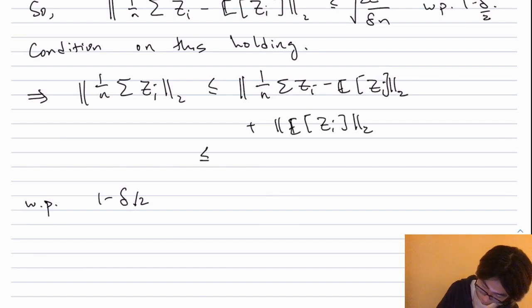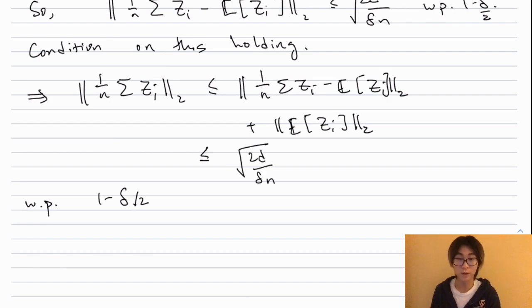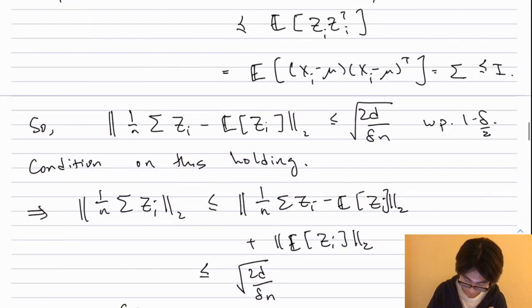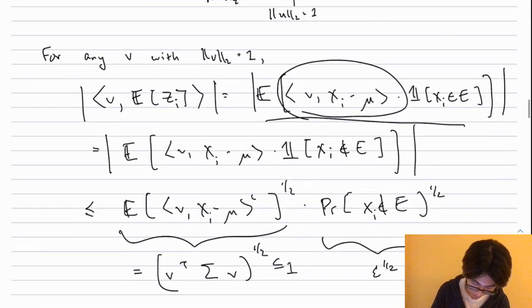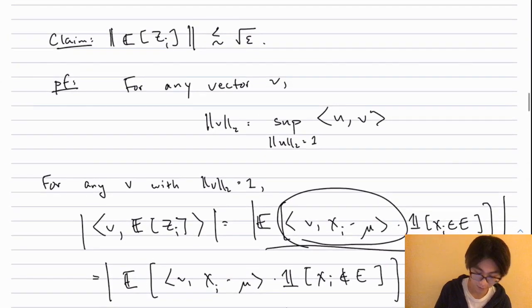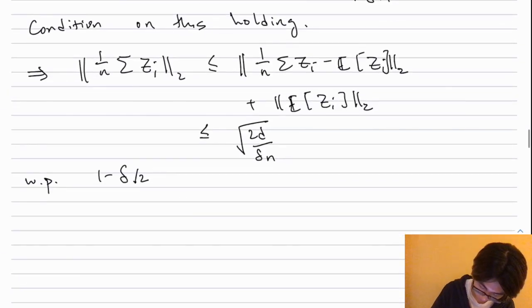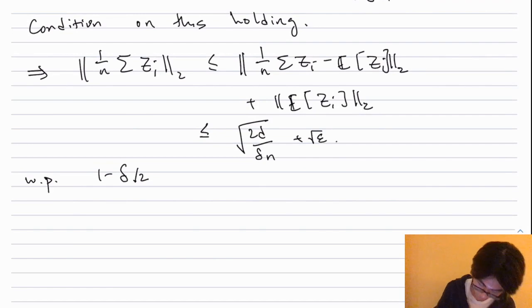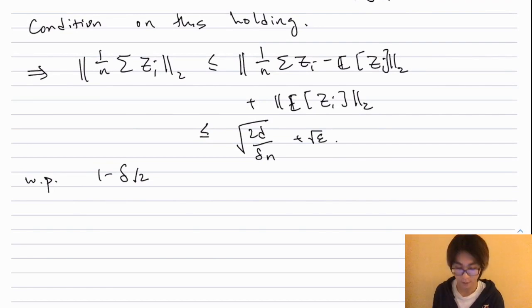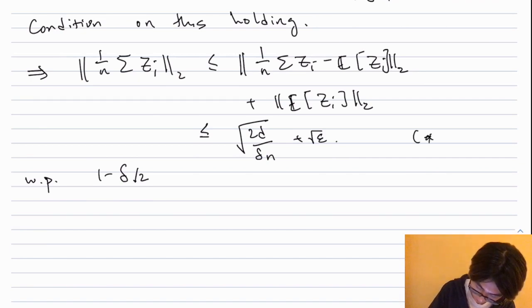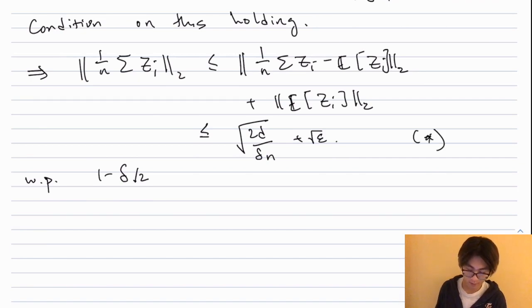And we know the first term is at most the square root of 2d over delta n. And the second term we upper bounded in this claim is at most root epsilon. So we have this inequality on the sum of the z_i's. Let me call this star. We know that with probability at least 1 minus delta over 2, this holds.